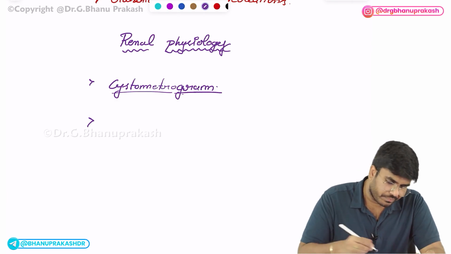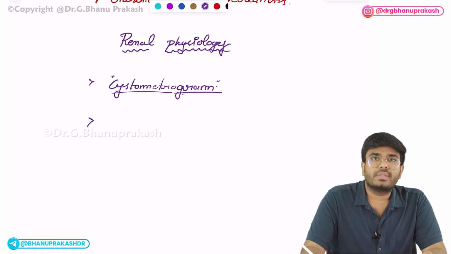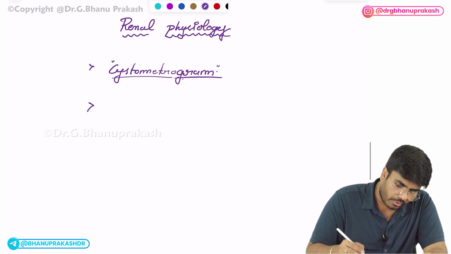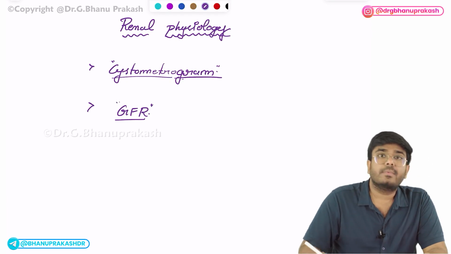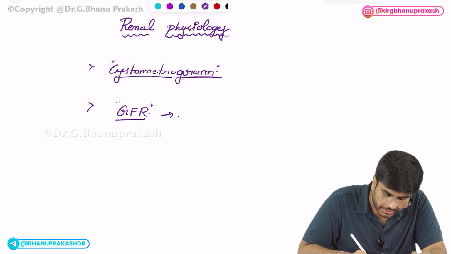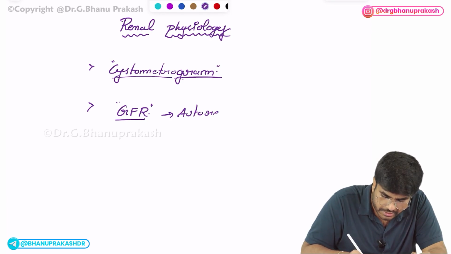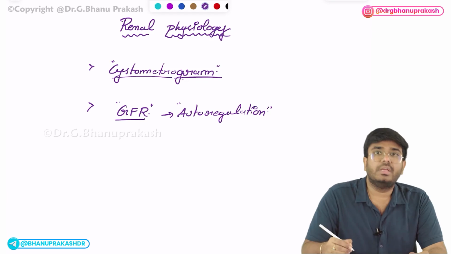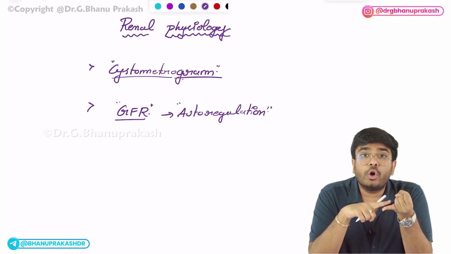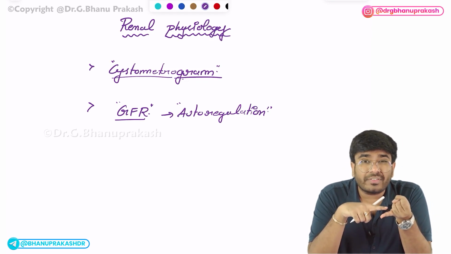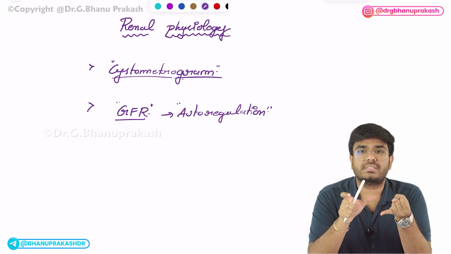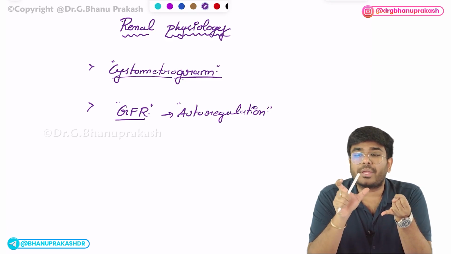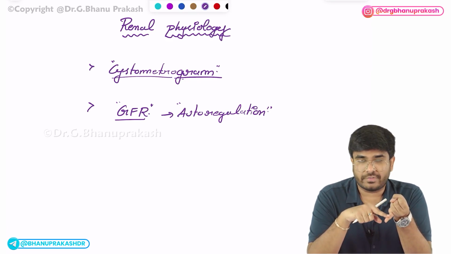You should know what are the important topics that you should know. Listen, know about GFR. What do I mean by GFR? How GFR is auto-regulated? The topic of auto-regulation, that's something called tubuloglomerular feedback. How tubuloglomerular feedback is causing the auto-regulation of GFR. There is something called a myogenic hypothesis or myogenic mechanism to auto-regulate the GFR.